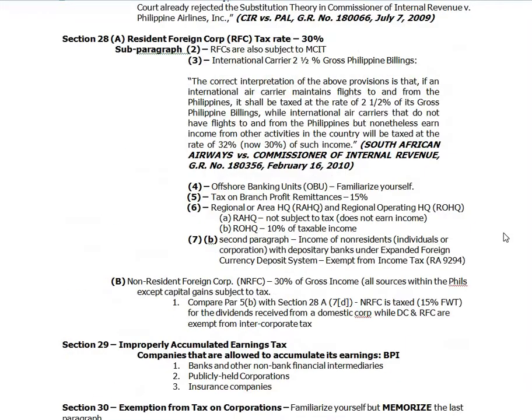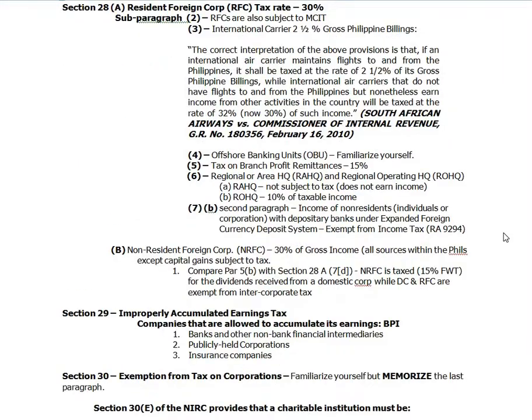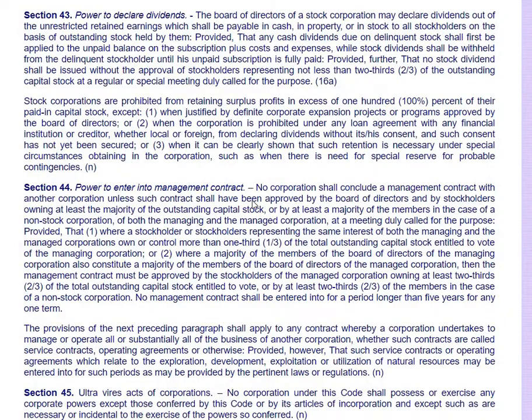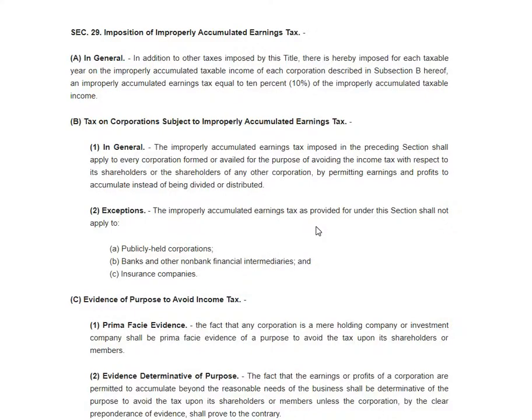Okay, so last time we discussed section 28. Now we'll go to section 29, improperly accumulated earnings tax. So what's this all about? The improperly accumulated earnings tax, section 29, is that a corporation is not allowed to improperly accumulate the earnings. If they improperly accumulate the earnings, then they should be taxed.